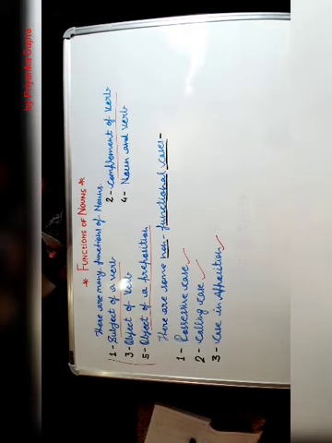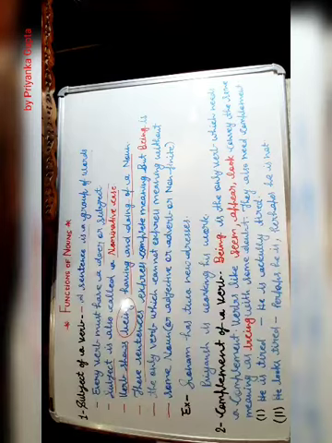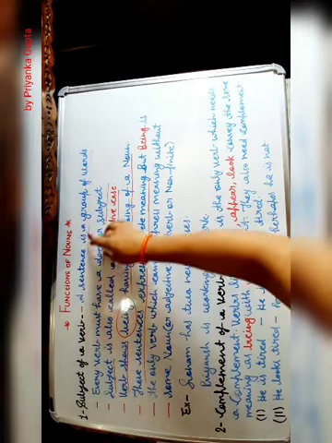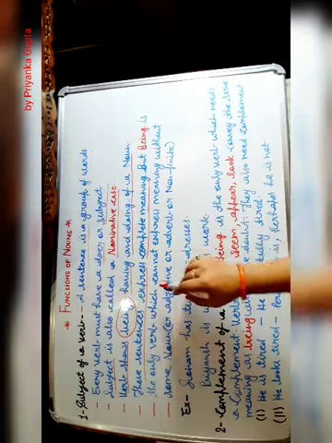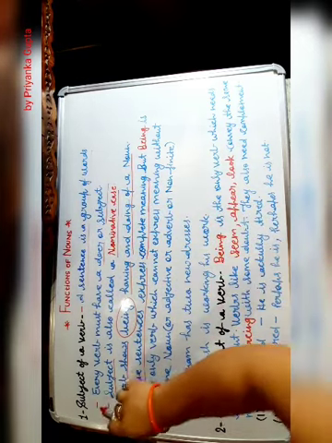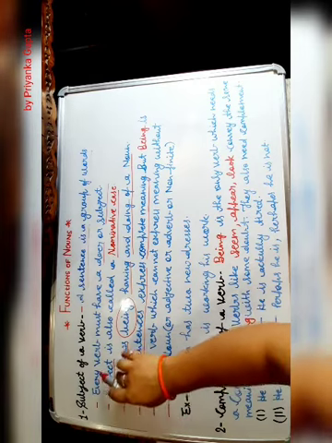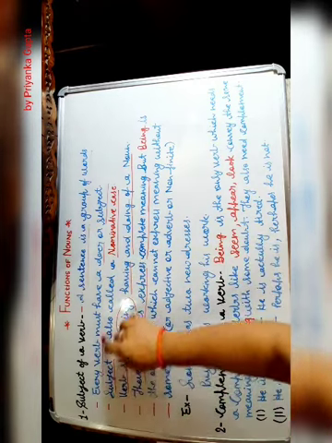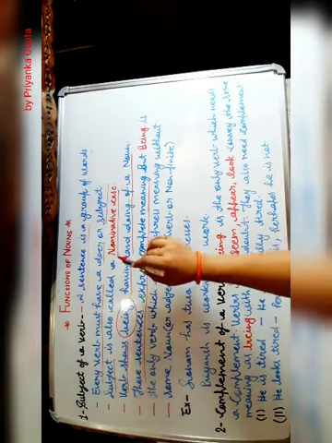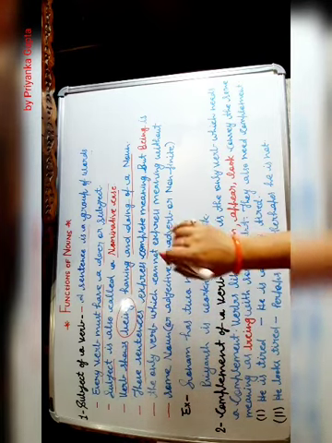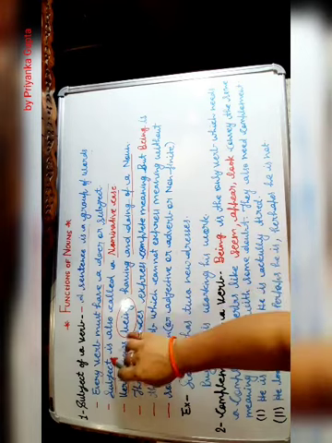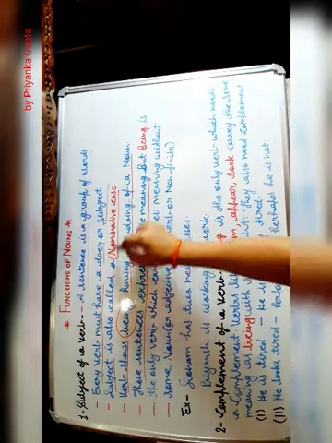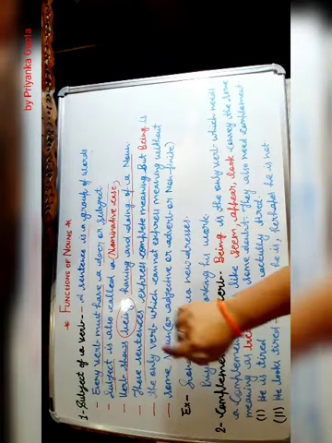So let's start with the first function, and this is your subject of a verb. A sentence is a group of words. Everybody knows. Next point is every verb must have a doer or subject. Subject is also called a nominative case, of course. It is also called a nominative case.